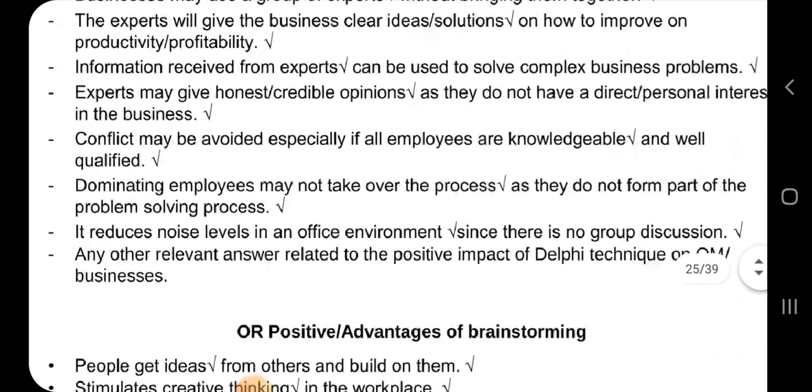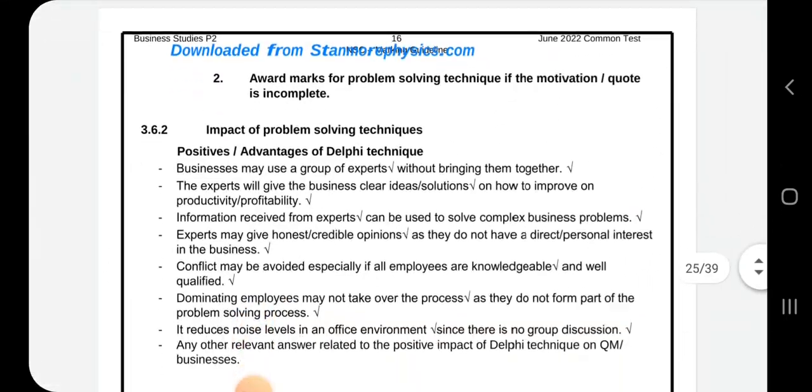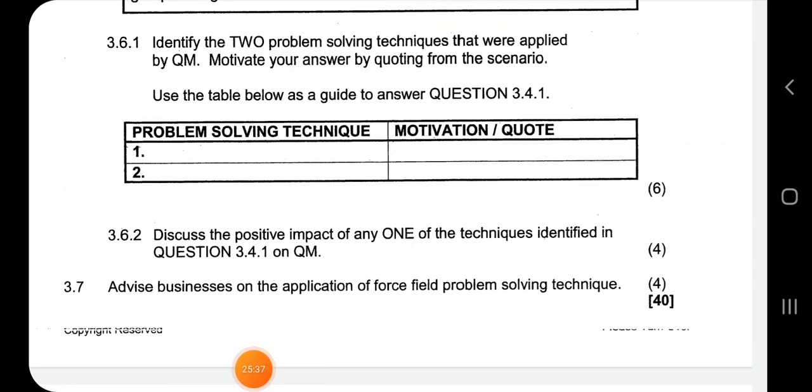Now, application of force field analysis. So let's go back to the question 3.6.2, which says discuss the positive impact of any of the techniques identified in the previous question. It's brainstorming and the Delphi technique, because you're bringing in experts. So you do the advantages of them as well. So it's very important to get 3.6.1 right, because 3.6.2 depends on it.